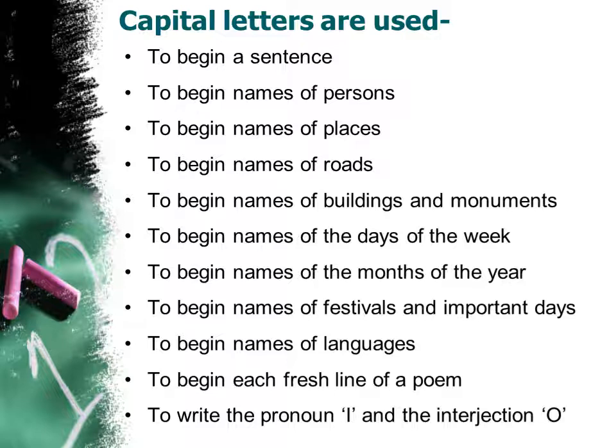Capital letters are used to begin a sentence, to begin names of persons, names of places, names of roads, names of buildings and monuments, names of the days of the week, names of the months of the year, names of festivals and important days, names of languages, to begin each fresh line of a poem, and to write the pronoun I and the interjection O. In all these cases, we use capital letters.